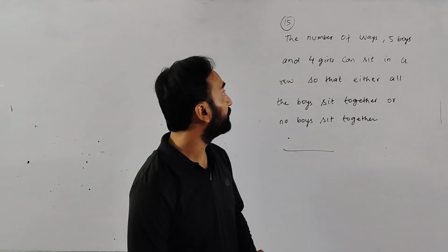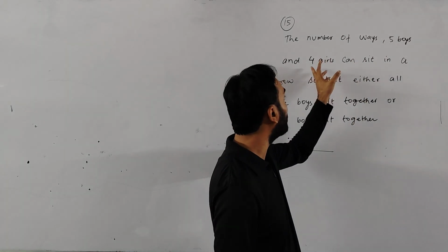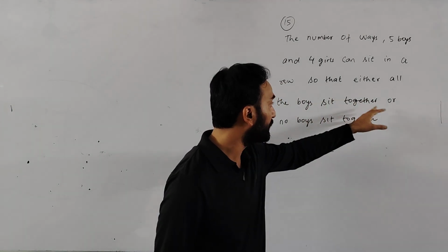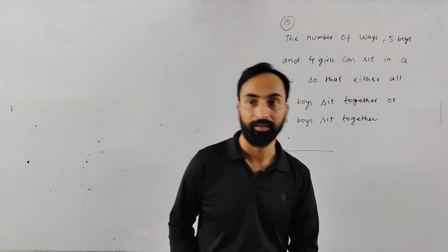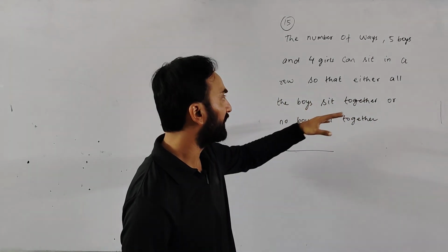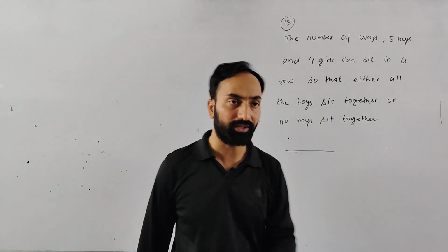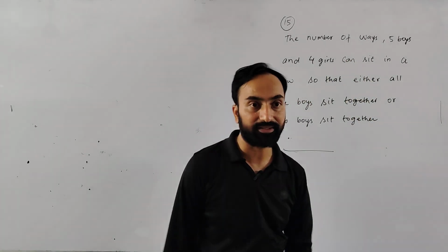Okay, so question number 15 we have it. The number of ways 5 boys and 4 girls can sit in a row so that either all the boys sit together or no boys sit together. Correct? So there are two cases given. Either all the boys will sit together or no two boys will sit together. So first find when all the boys will sit together.